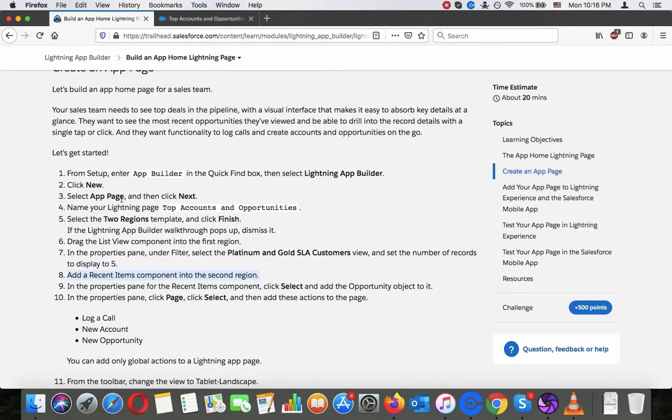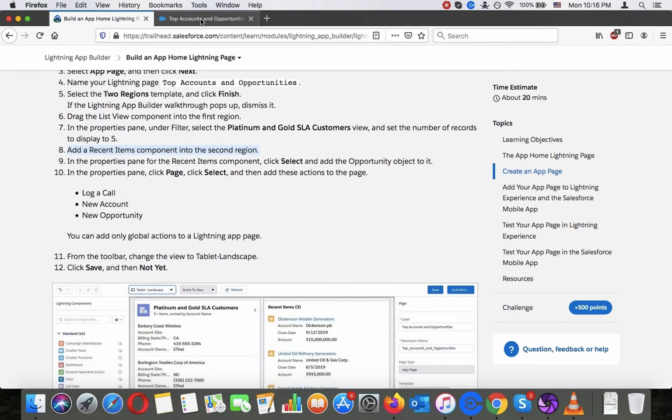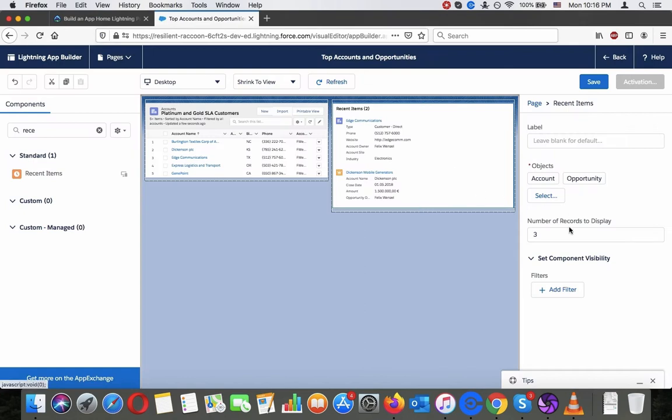There we go. In the Properties pane, click Page, click Select, and add these actions.